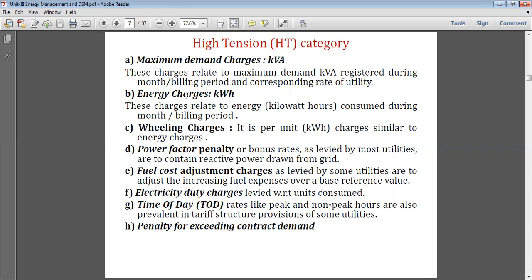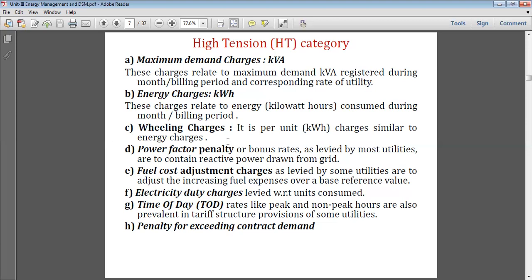It depends. Now one more thing we have to clear: let the maximum demand occur be 250. The next day, the maximum demand is 220. It does not measure 220, it will remain at 250. Now on the next day, the maximum demand is 260. So it indicates the maximum demand is 260 and it does not measure less than that. Whatever maximum demand occurred, even for half an hour in a month, it will remain as the maximum demand.